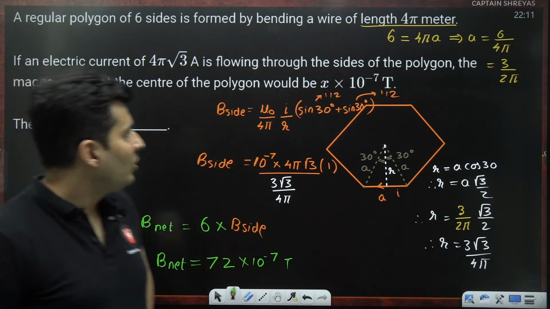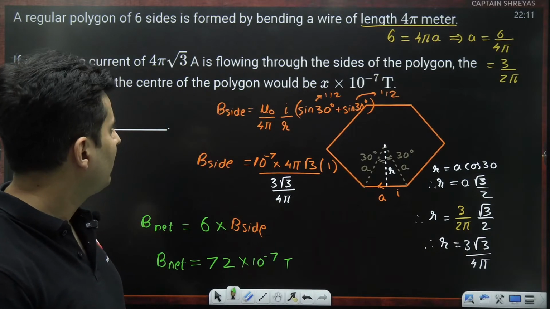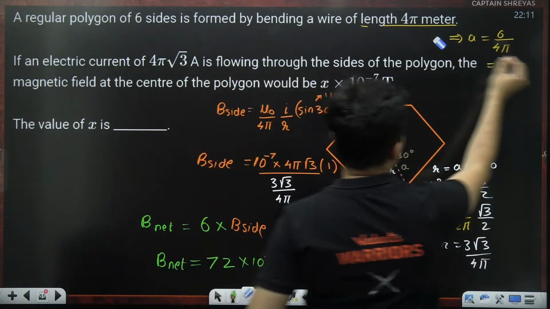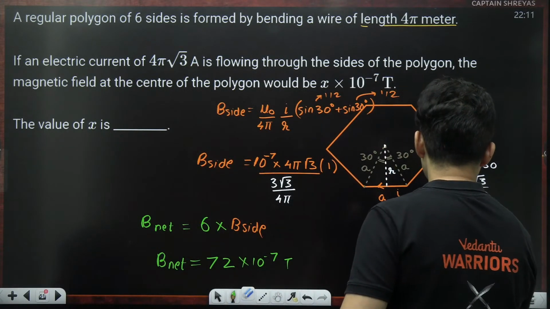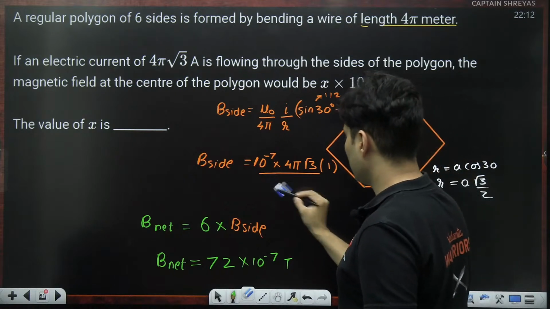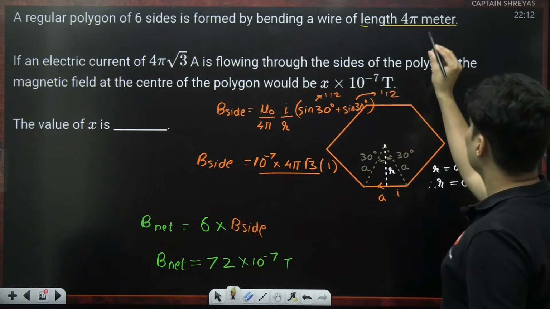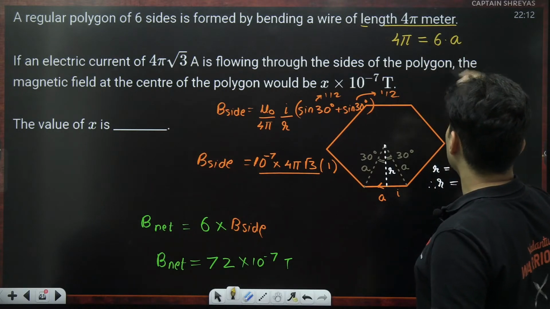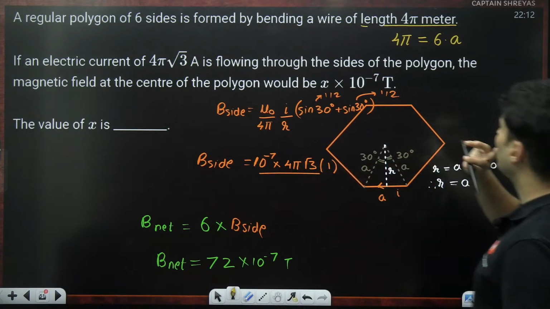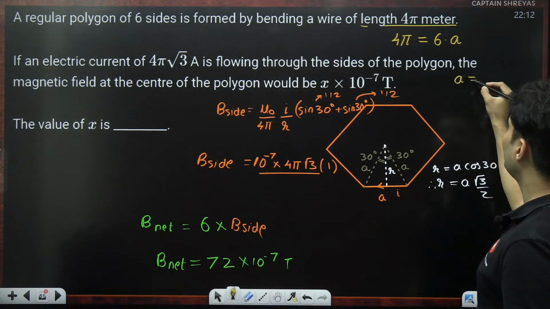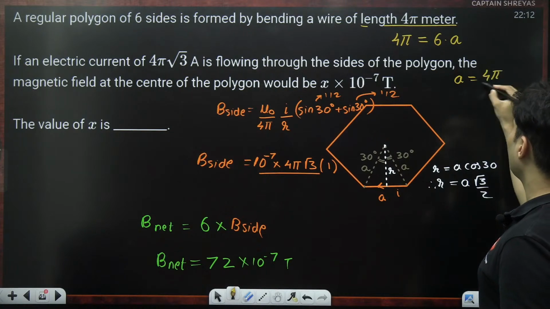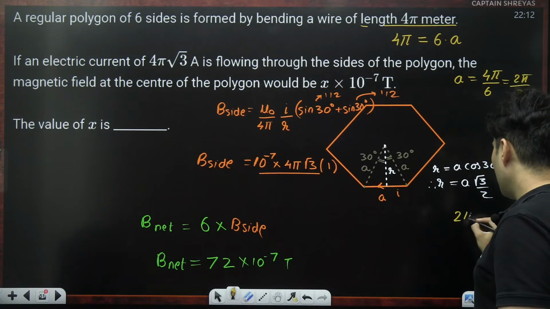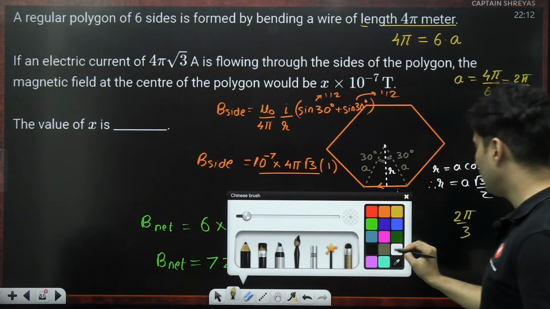I think one small mistake I might have done, I feel. Length of the wire is 4 pi. Guys, so sorry. When I did this, I made a small silly mistake. I just realized. Even this will be wrong. The length of the wire is 4 pi. So that is 6 times A. I was just wondering why 4 pi is not cancelling. Anyways, so A will be basically 4 pi by 6, which is 2 pi by 3. So now put 2 pi by 3 here. Yeah, now it kind of makes sense.